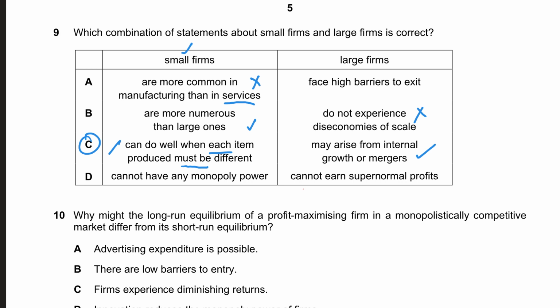Cannot have monopoly power may be true, but cannot earn supernormal profits is wrong. Large firms can earn supernormal profits. That's why D is wrong. So C is the right answer in this case.